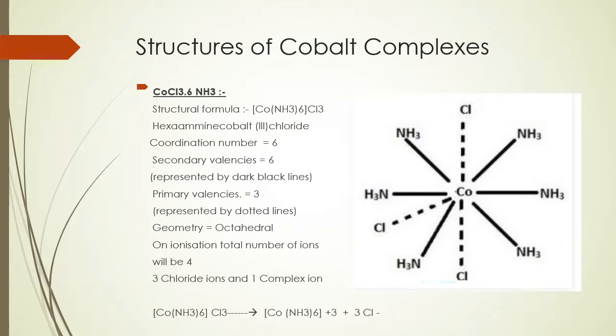These chloride ions are ionizable and are instantaneously precipitated on the addition of silver nitrate. Thus, the total number of ions in this case will be 4, that is 3 chloride ions and 1 complex ion. The central metal ion and surrounding ligands are written in a square bracket, which is known as the complex ion.